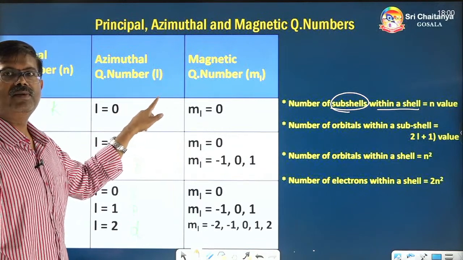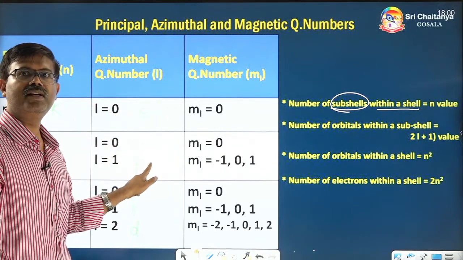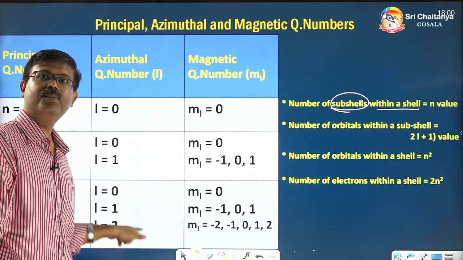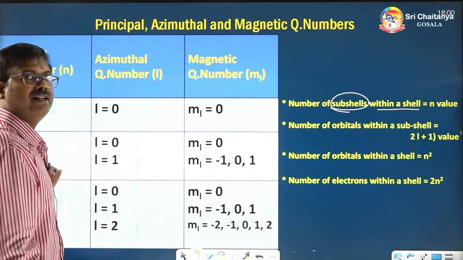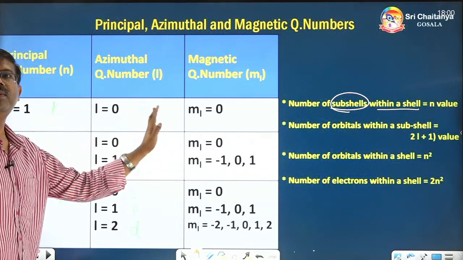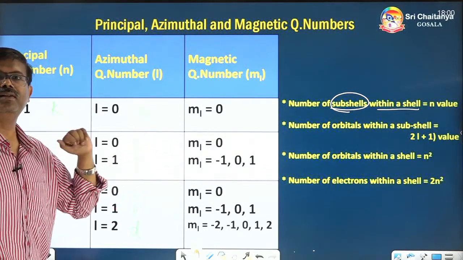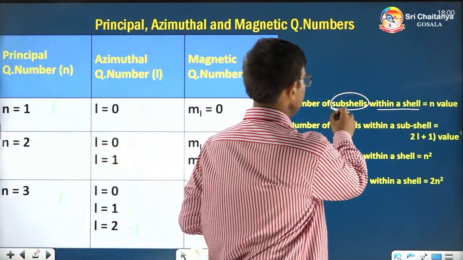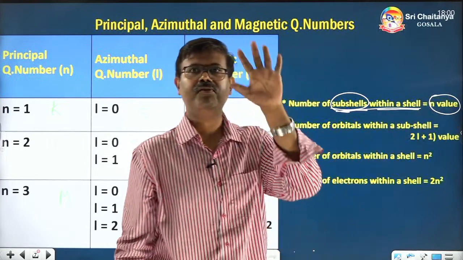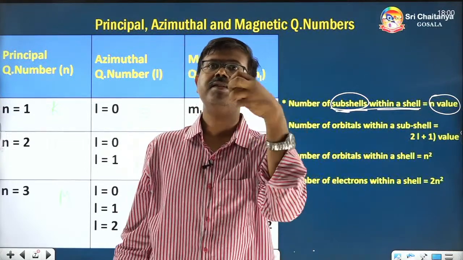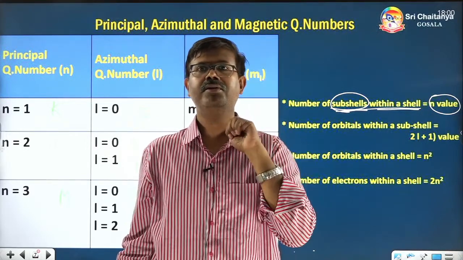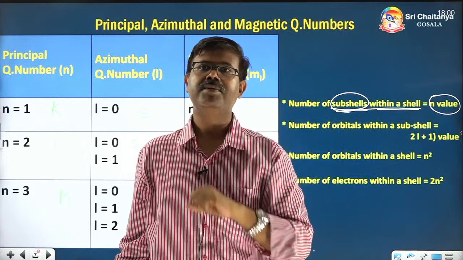So 1 subshell in the first shell, 2 subshells in the second shell, and if you come to the third shell, 3 subshells are there. That means whatever the n value is, that many subshells will be there in that particular shell. That's why the formula for the number of subshells within a shell is the n value. In the fifth shell, how many subshells? 5. Fourth shell? 4.